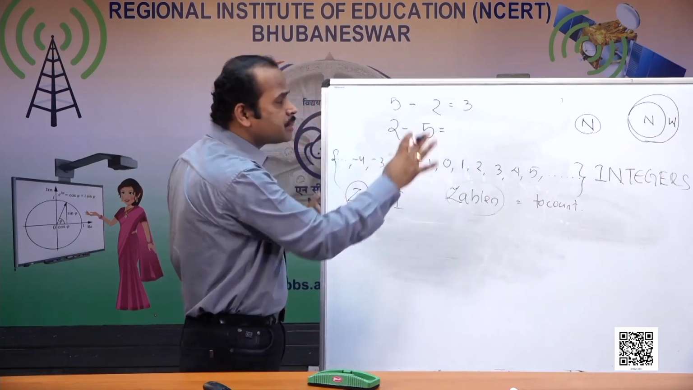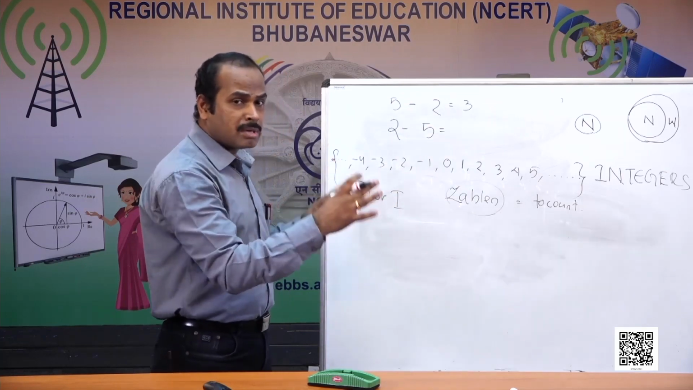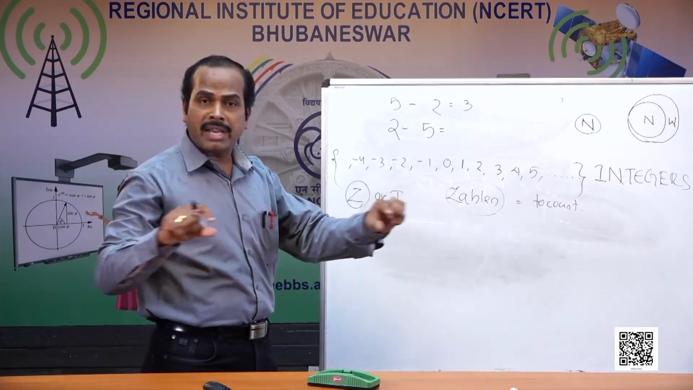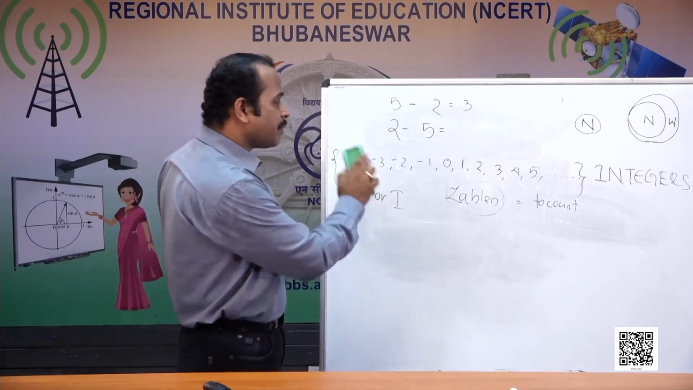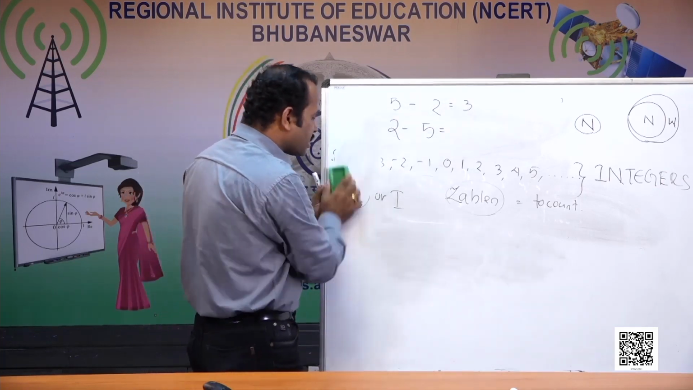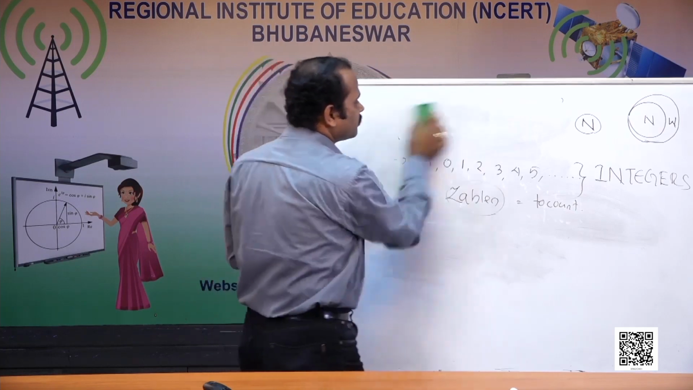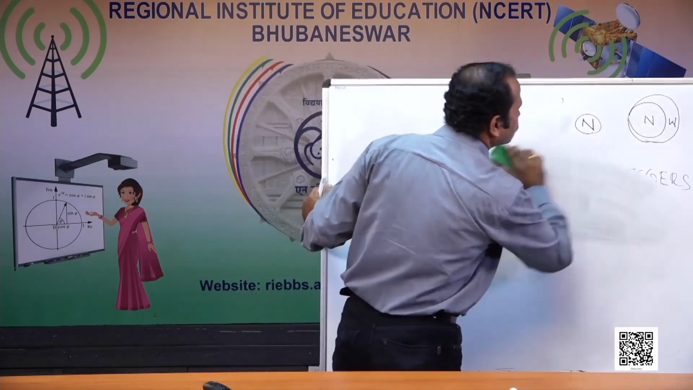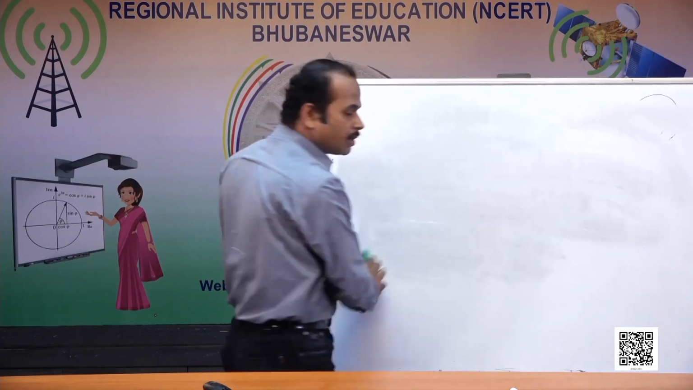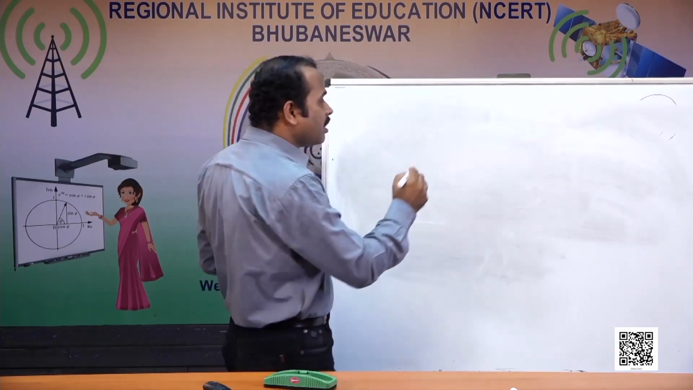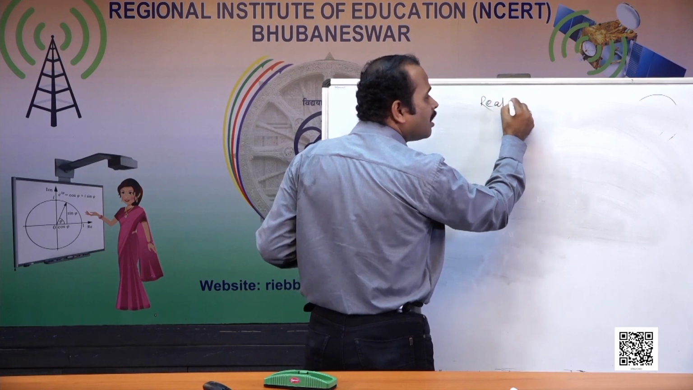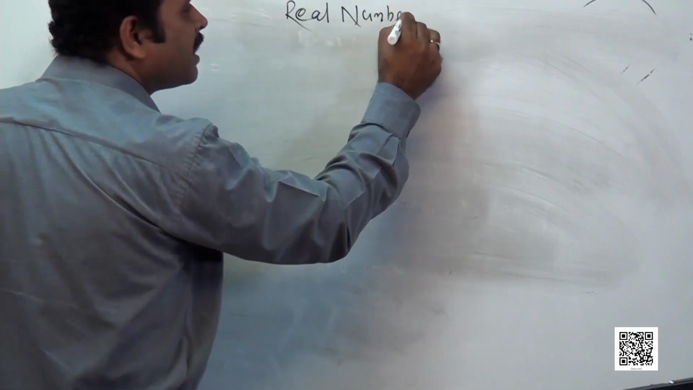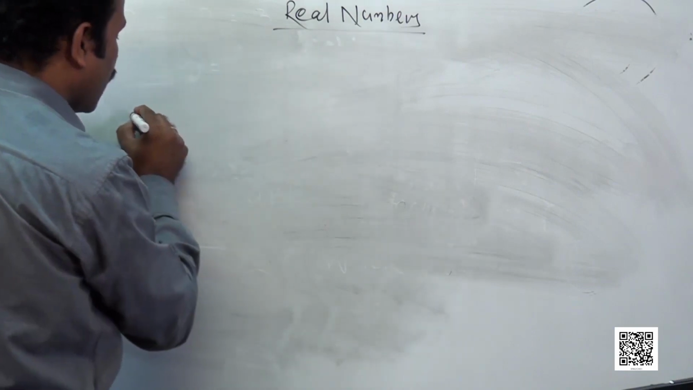All these numbers can be presented on the real number line. That's why they are called real numbers. Let me explain why they are called real numbers. The numbers we discussed already are all called real numbers. Why are they real? Because we are able to present such situations through a real number line.